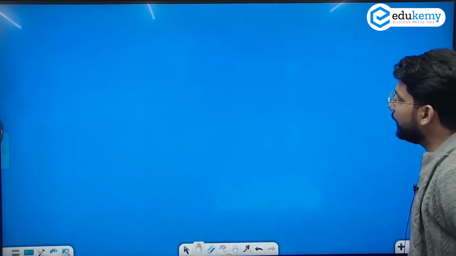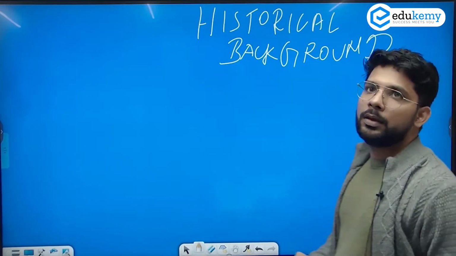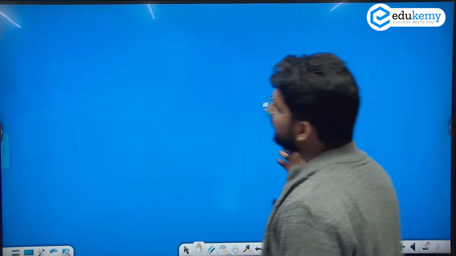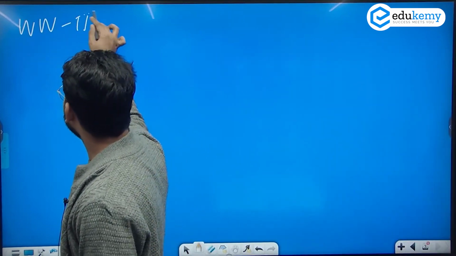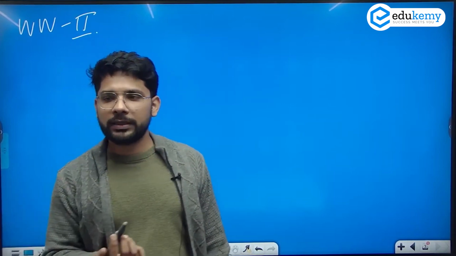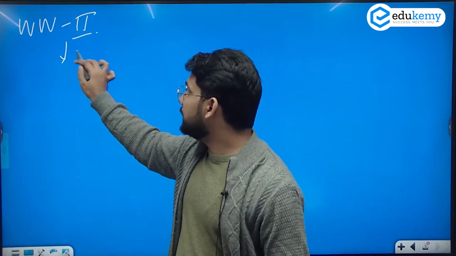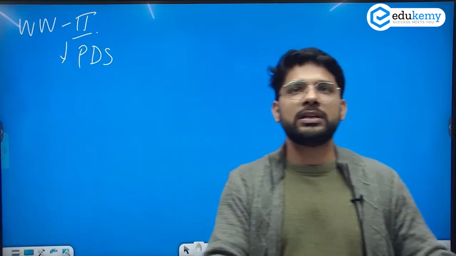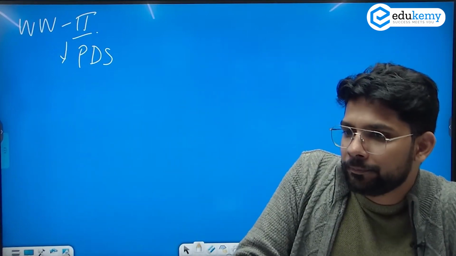The historical background of the PDS. कहाँ से कहानी स्टार्ट हुई? Historical backgrounds. The story is starting from 1960, or I can say after World War II. India was not sufficient in food grains at that time. But there was a requirement for these kinds of schemes, so people do not sleep hungry. So the government started the PDS system at that time.